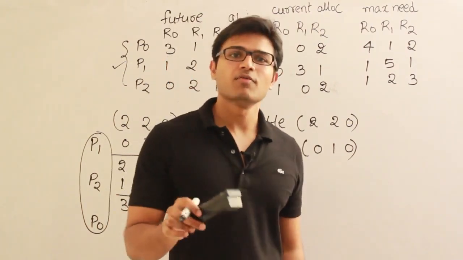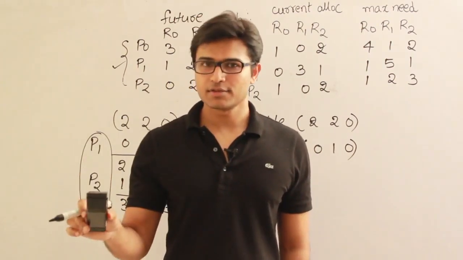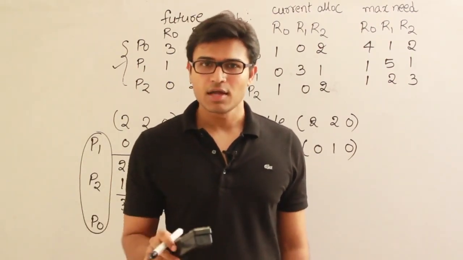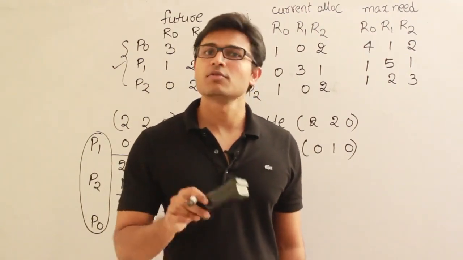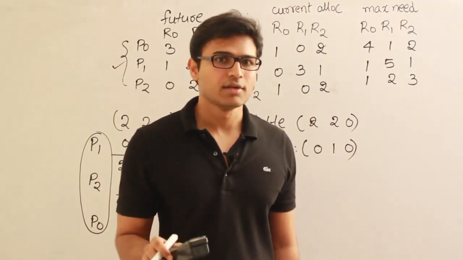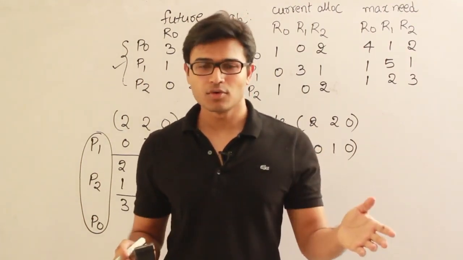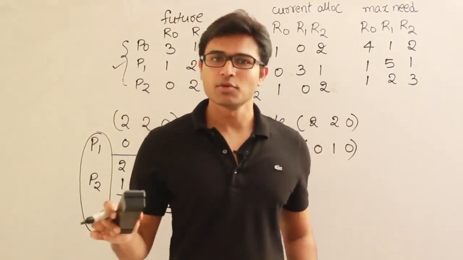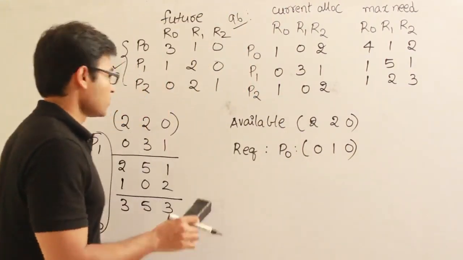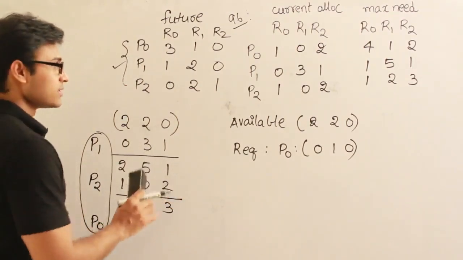Safe means there will be one way in which you could assign the resources to the process and still not have a deadlock. But then you can find out some combinations of allocations because of which there could be deadlock. Understanding this? So safe doesn't mean that there will be no deadlock at all whatever way you go. Safe just says that if you follow at least this order, one order, there will be no deadlock. That is what is safe, right? So definitely it is safe. And now, if you didn't understand the previous point, just forget it, leave it. Let's do this.